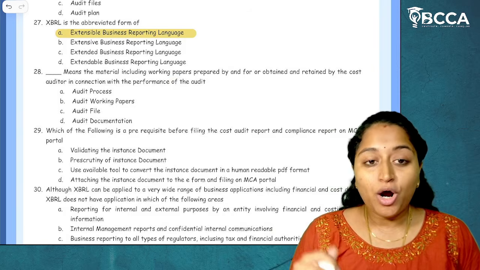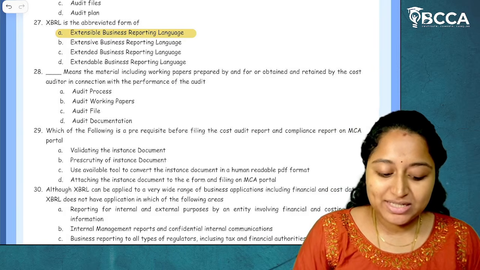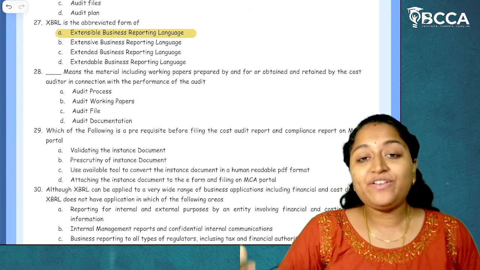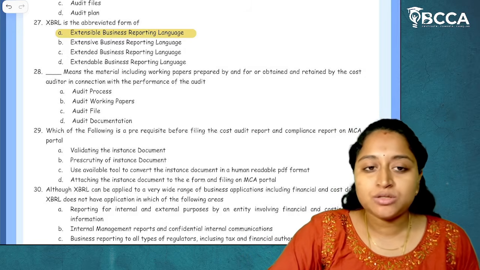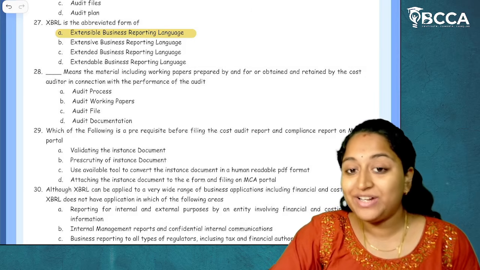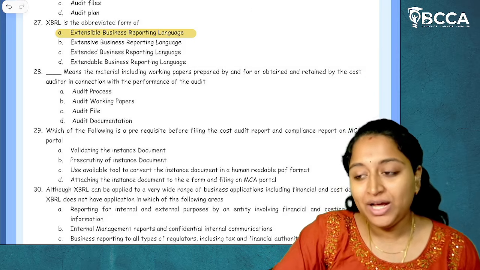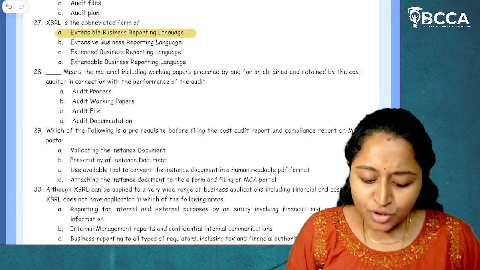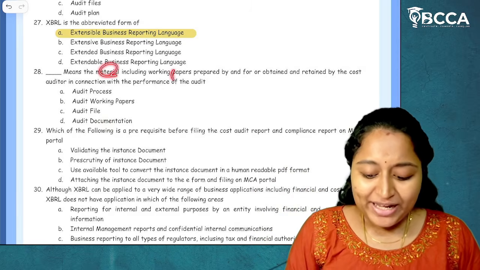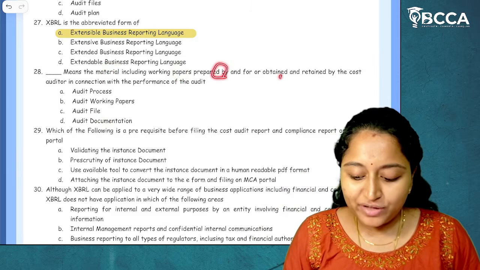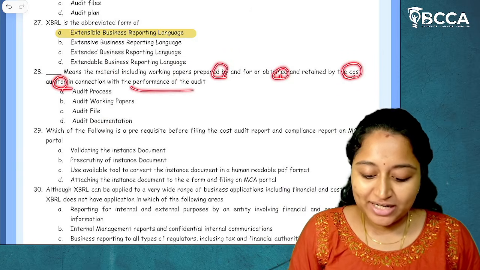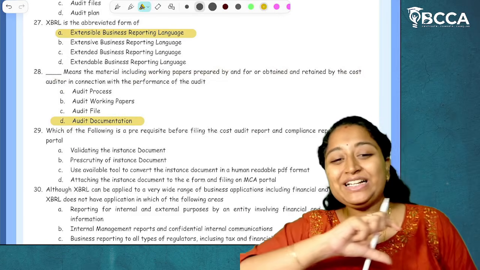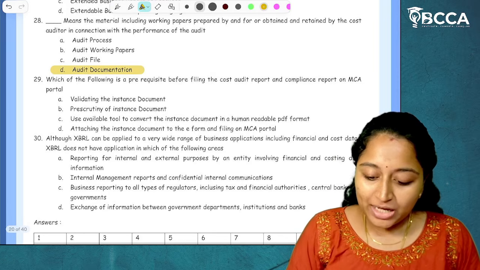So, there is this which is called audit documentation. Okay. So, audit file is also there. Audit file includes audit documentation. It includes audit working papers. It includes audit notebook. Everything if we have as a file, it is called audit file. Okay. Audit documentation means the material including working papers prepared by and for or obtained and retained by the cost auditor in connection with the performance of audit. It is called audit documentation. So, this is like an exact definition of audit documentation. I hope it is clear.